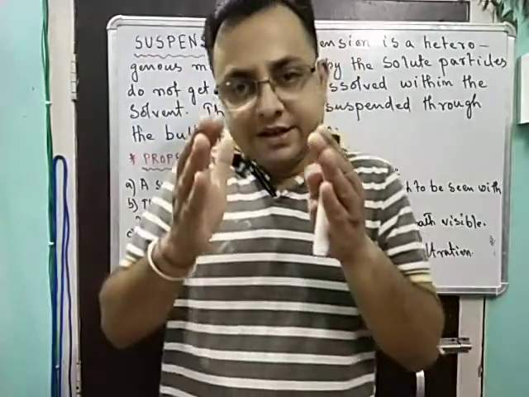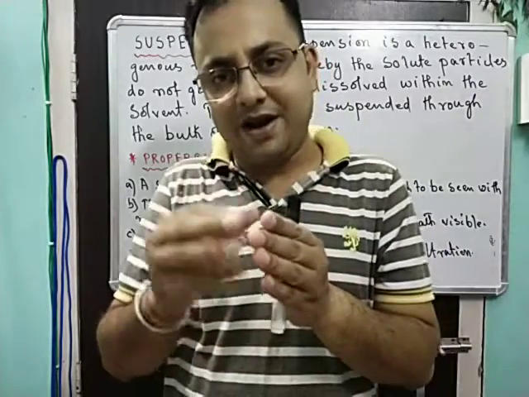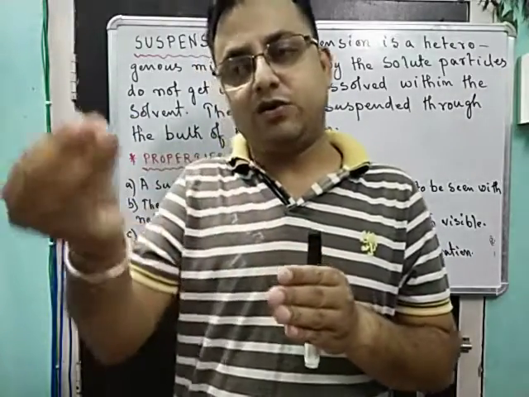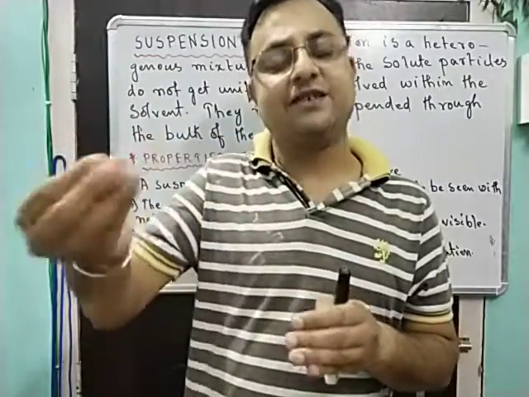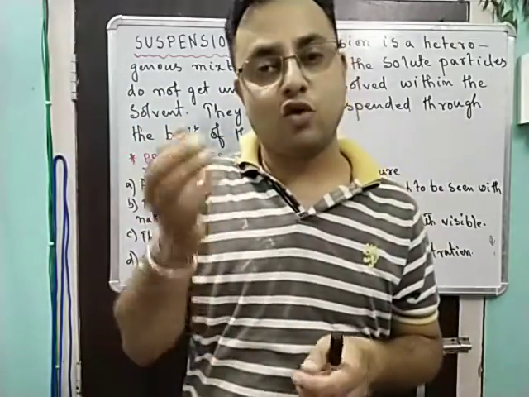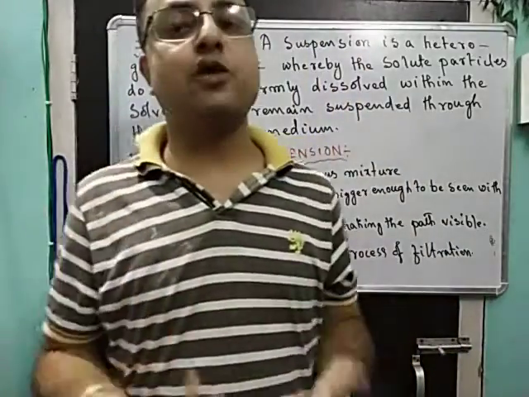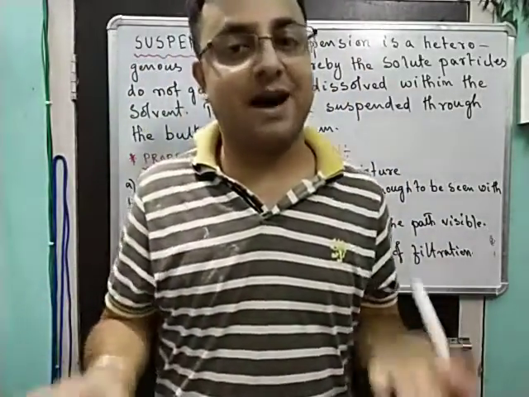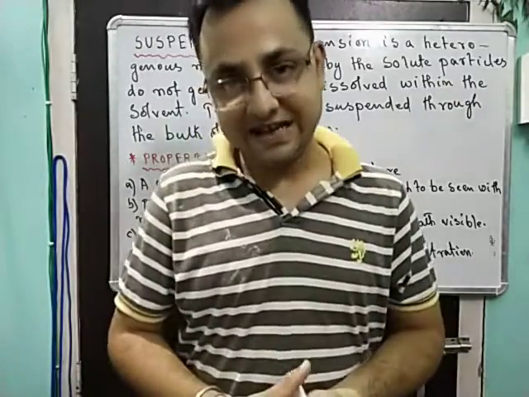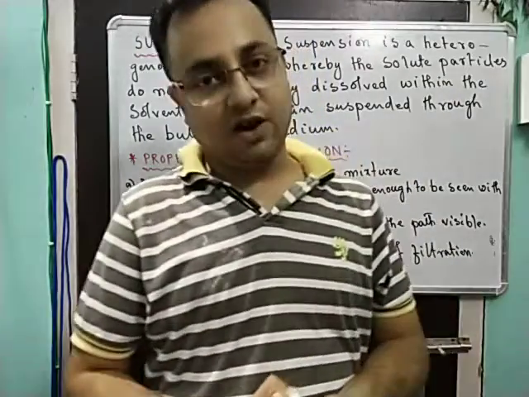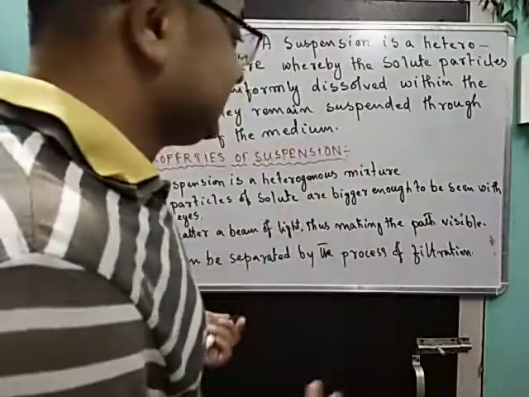The space between the solvent particles is quite small compared to the solid particles. Therefore the particles remain suspended within the bulk of the medium and can be seen easily with naked eyes.